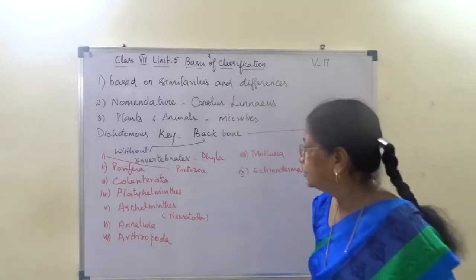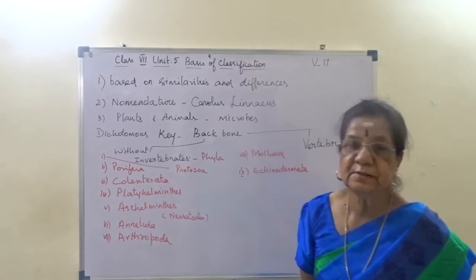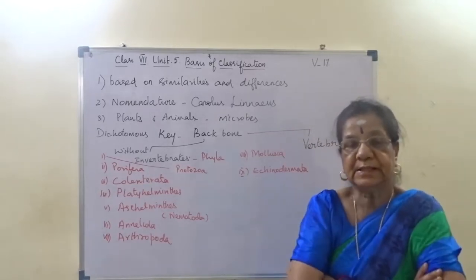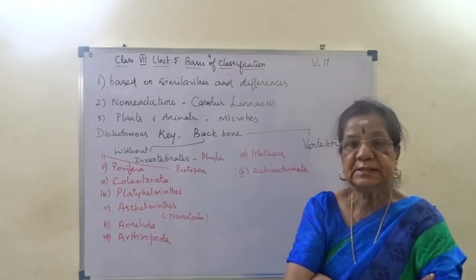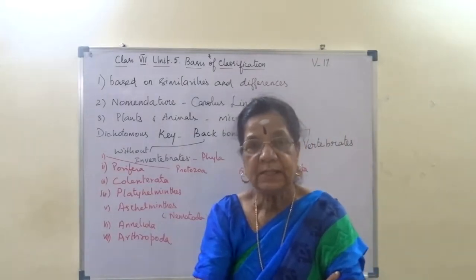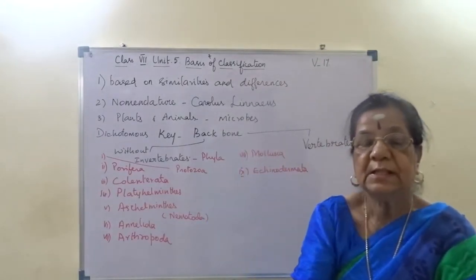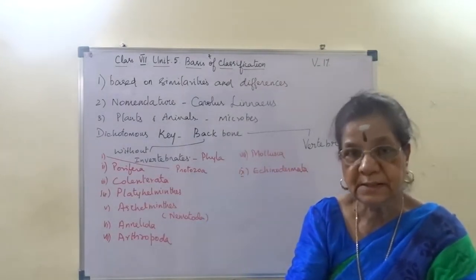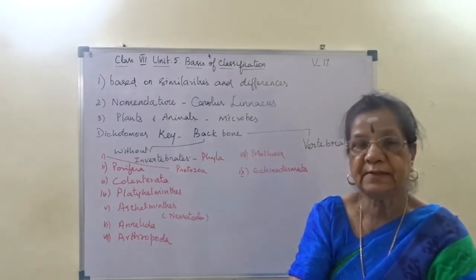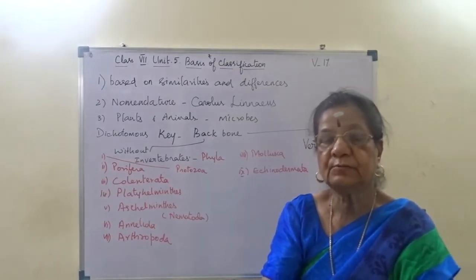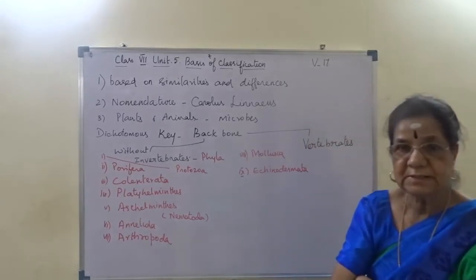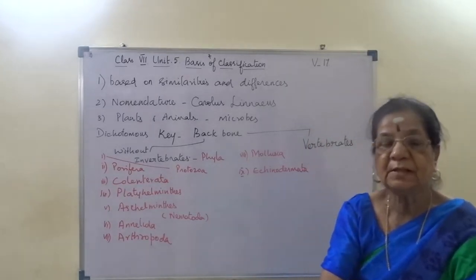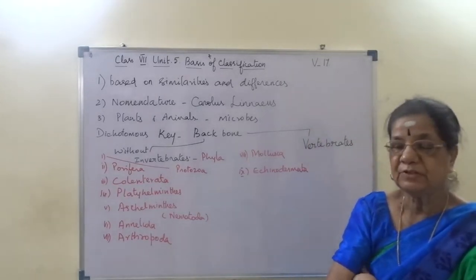And before that, the classification, though it is mainly based on the presence or absence of backbone, certain criteria such as germ layers, symmetry, coelom or body cavity and tissue grade of organization are taken for consideration to classify the animal kingdom.